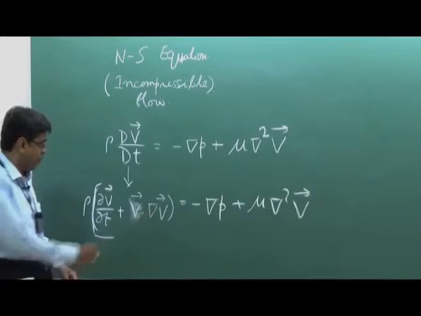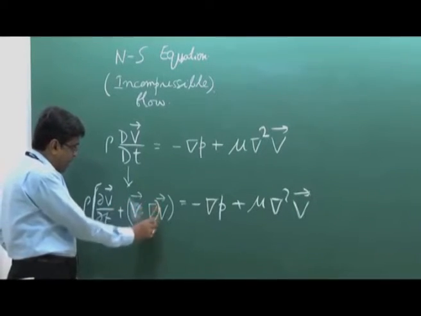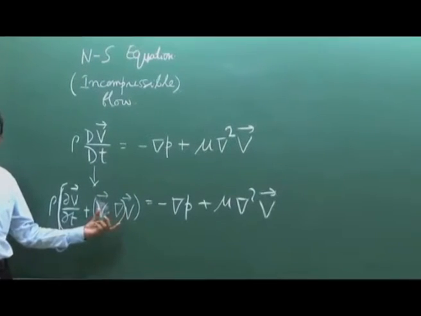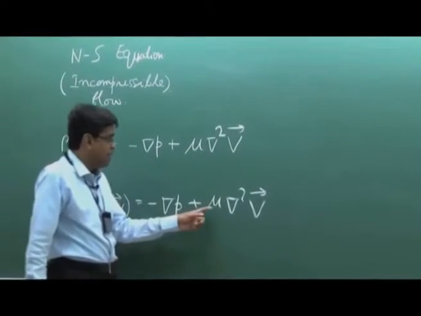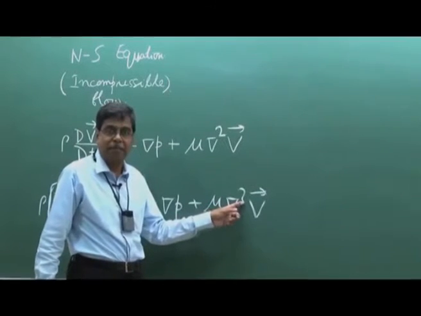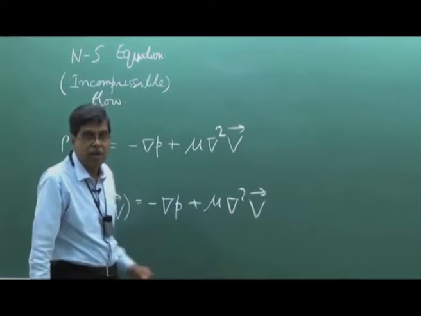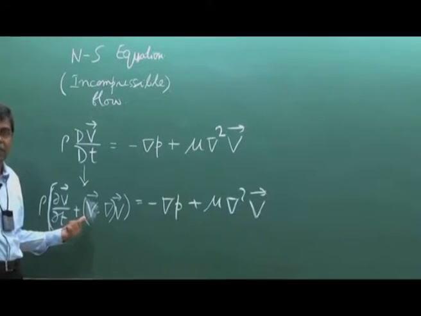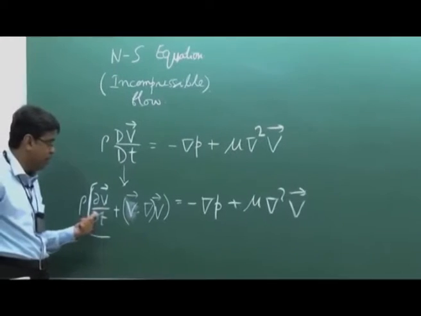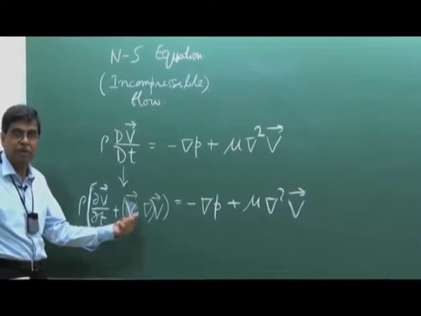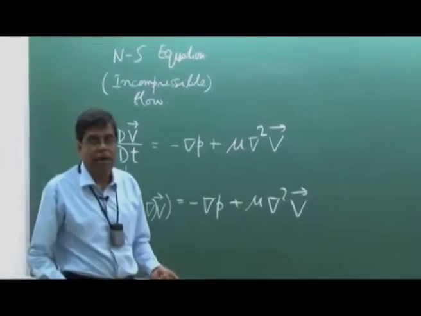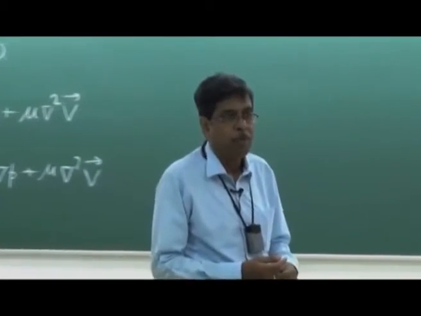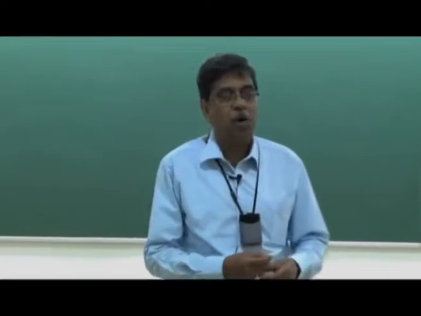V dot grad is an operator that acts on the vector V, and this gives rise to the nonlinear terms. The del square V Laplacian term is linear, but it contains the second order term. Because of this nonlinearity in the inertial term, even for a steady flow, where the temporal term may be 0, the convective term will not be 0. There is no exact analytical solution in closed form for Navier-Stokes equations for all purposes of fluid flow.